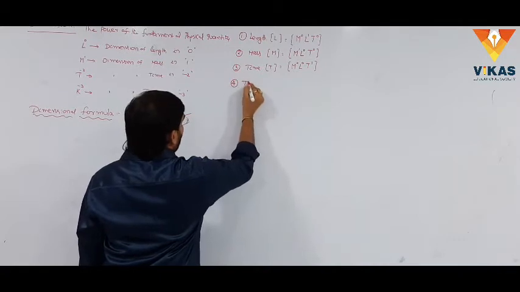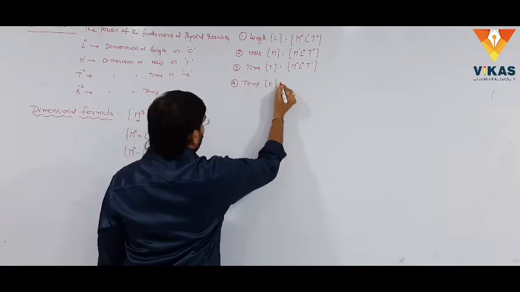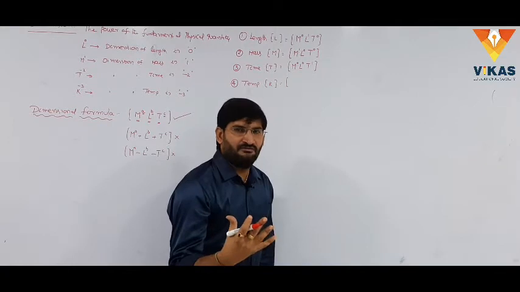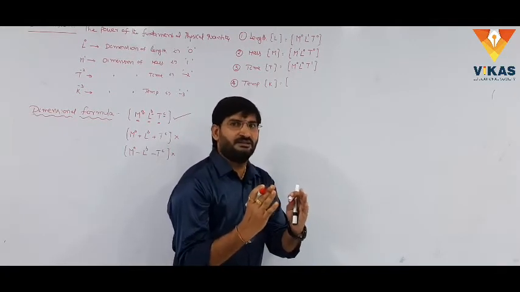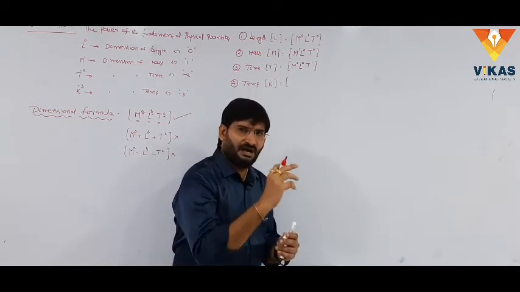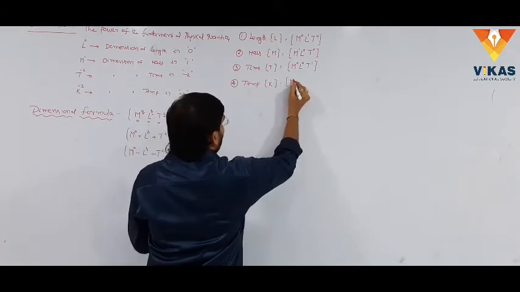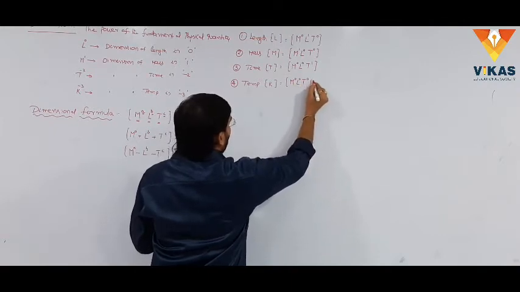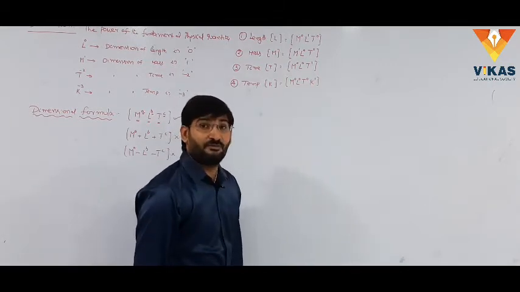And the fourth one, temperature. Generally, temperature is represented with Kelvin. First, the basic physical quantities we mention. For that, another physical quantity is joined to the basic physical quantities. Here, the basic physical quantities are mass, length, time. In the given temperature, mass is not there, M power 0, length is not there, L power 0, T is not there, T power 0, K is there, it is K power 1. Therefore, this is the dimensional formula for temperature.